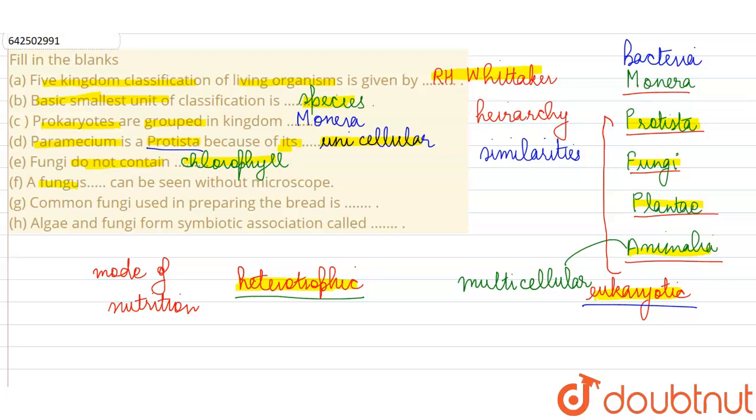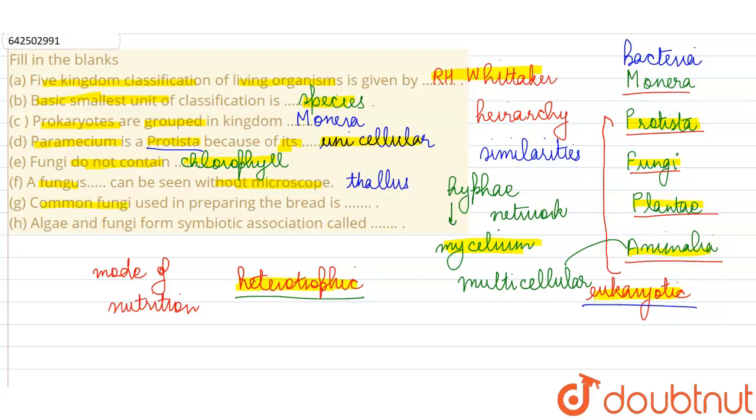Then they are saying a fungus dash can be seen without microscope. Now if we talk about the individual cells, in fungi also the cell cannot be seen with the naked eye. It is a very microscopic structure. But when we look at the thallus of a fungus, when we look at its body organization, these fungi are not in the form of individual cells. We will often see that the fungal body is made up of thread-like structures called hyphae, which are present in the form of a network called mycelium. So this mycelium of fungus can be seen even with the naked eye without microscope. So we are going to say a fungal mycelium can be seen without microscope.